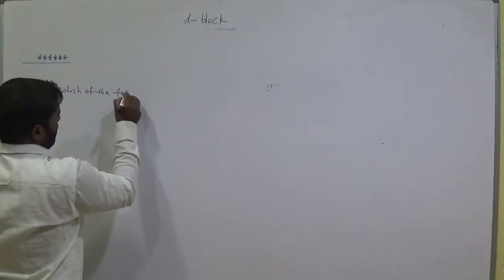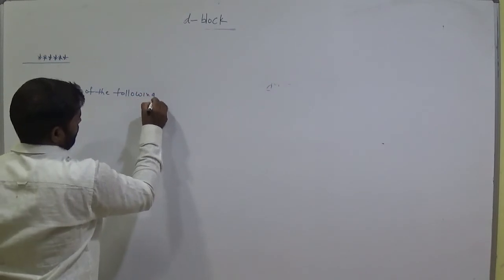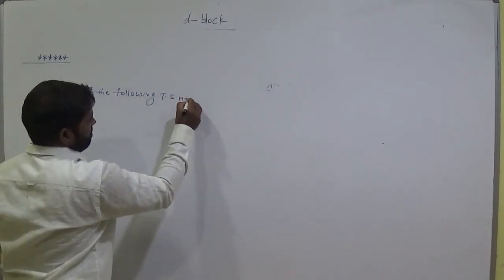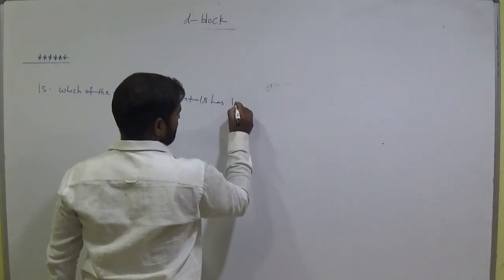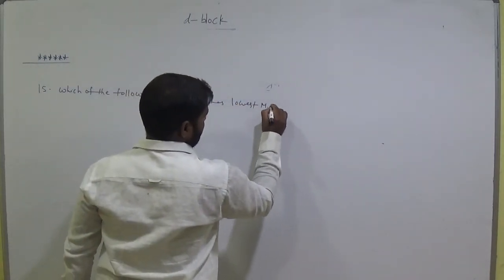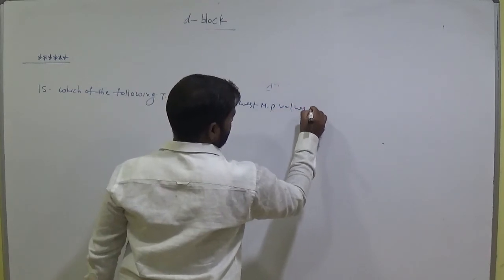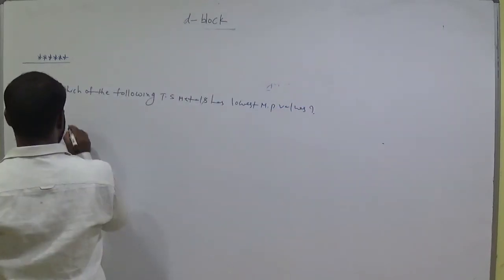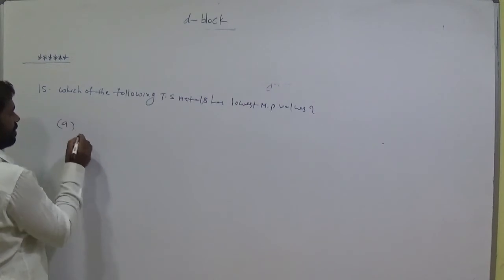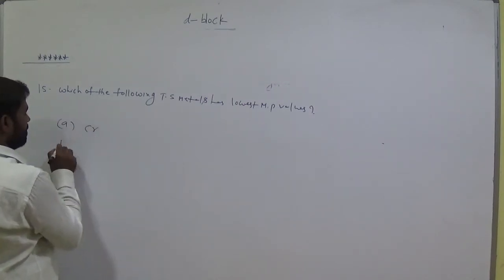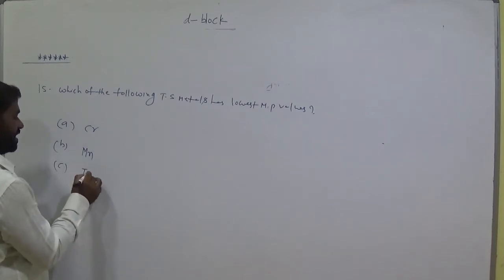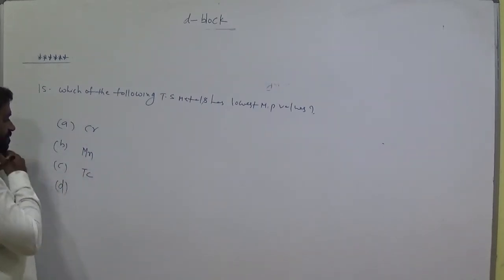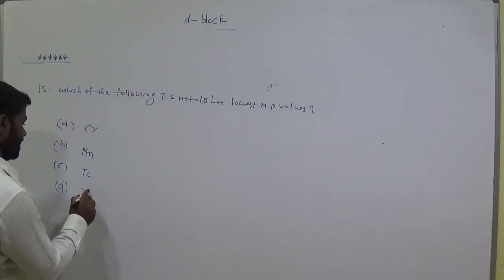Which of the following transition metals has the lowest melting point value? Option A chromium, option B manganese, option C technetium, option D vanadium.